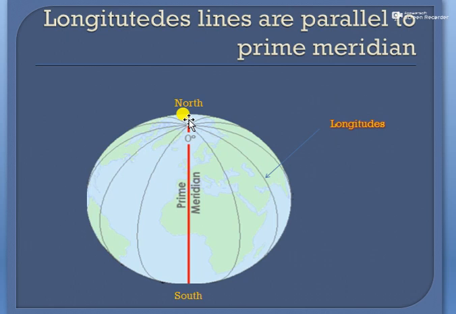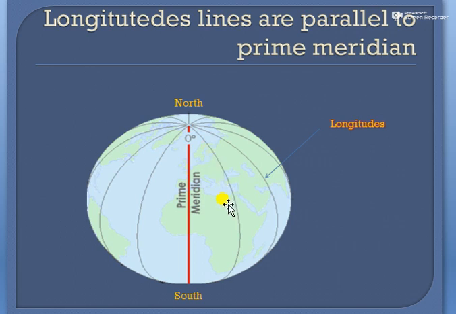While the longitude lines are parallel to the prime meridian, meaning the vertical divisions of the Earth parallel to the prime meridian line from the North to the South Pole are called longitudes. Globes and maps are also divided by imaginary lines that run from north to south, and these are called lines of longitude.